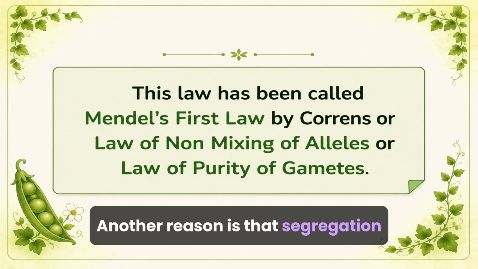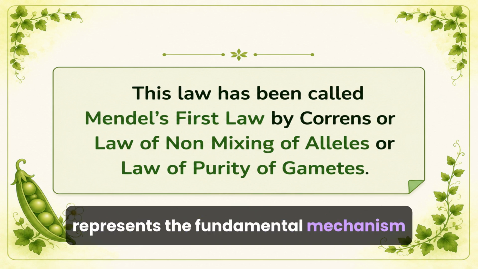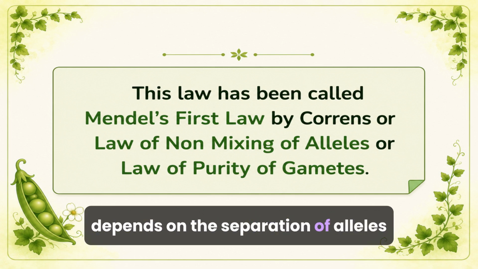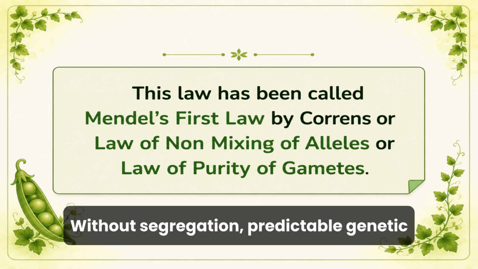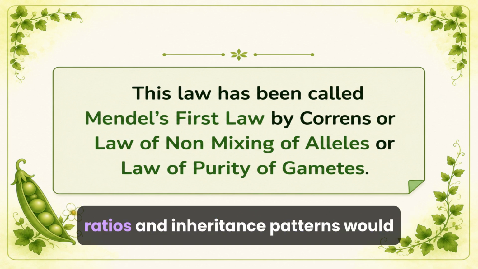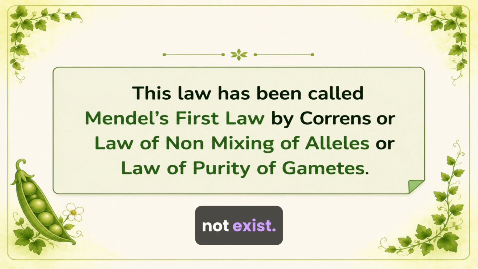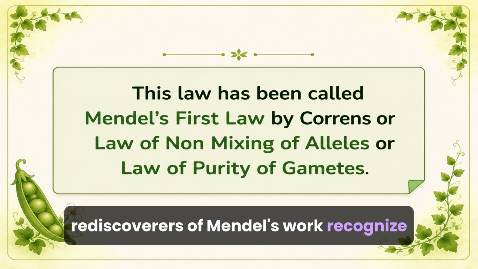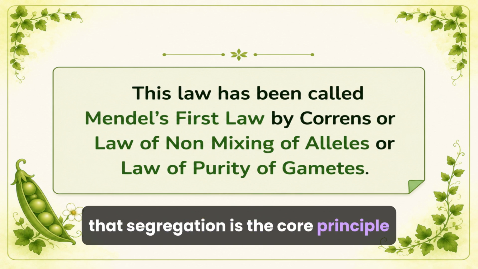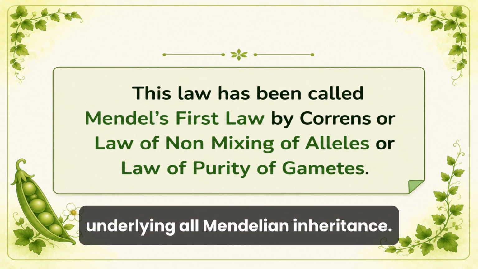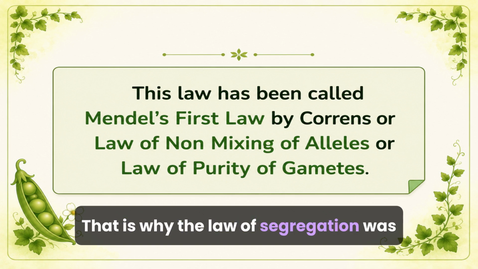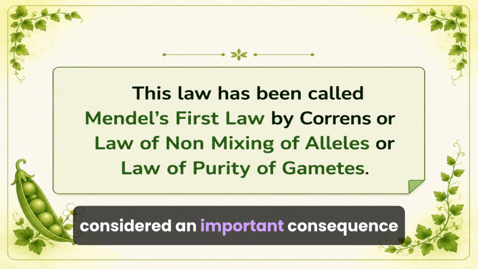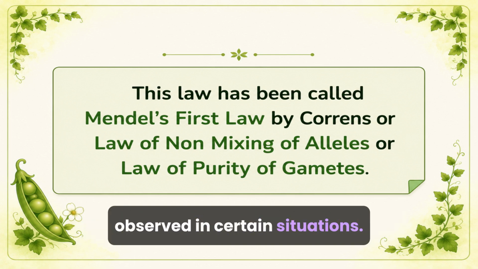Another reason is that segregation represents the fundamental mechanism of heredity. The entire process of inheritance depends on the separation of alleles during gamete formation. Without segregation, predictable genetic ratios and inheritance patterns would not exist. Because of this, Correns and the other rediscoverers of Mendel's work recognized that segregation is the core principle underlying all Mendelian inheritance. That is why the law of segregation was given the status of Mendel's first law, while the law of dominance was considered an important consequence observed in certain situations.